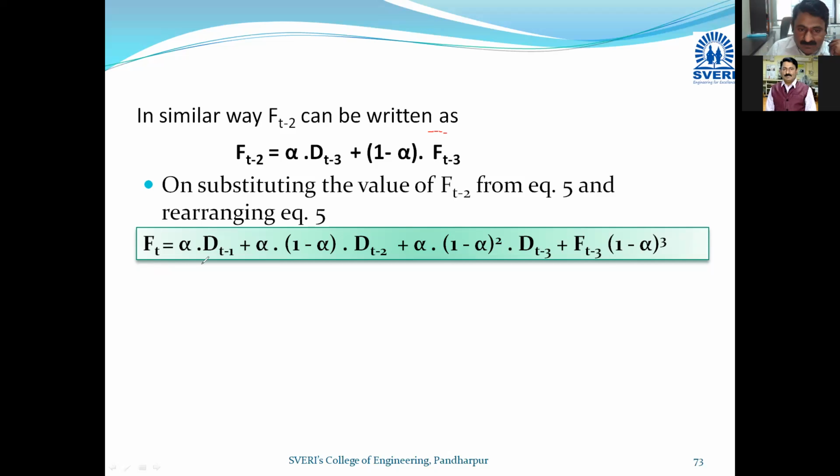So you can see here we are calculating for your understanding. I am again repeating, for your understanding purpose I am mentioning months here. I am calculating for January 2022. So dt minus 1 is the actual demand for December, this is the actual demand for November, this is the actual demand for October, and this is the predicted demand for October. And in a similar way, now here we will stop. Simple iteration can be continued in order to process further. And now you will come to know how these calculations are actually made.